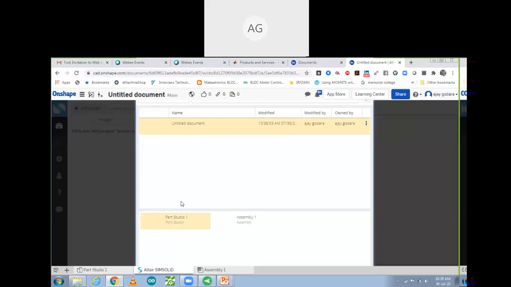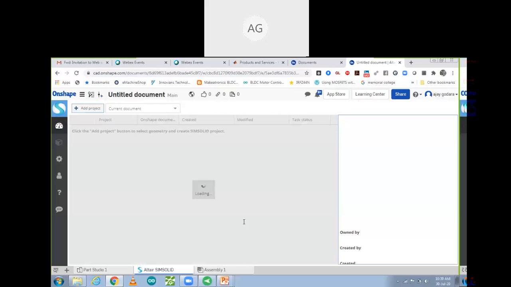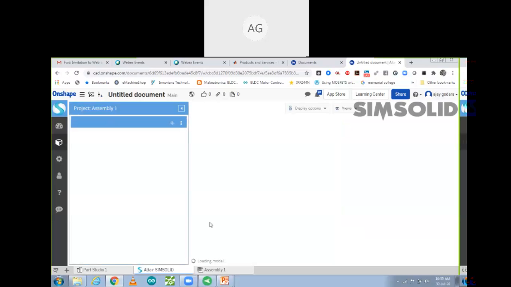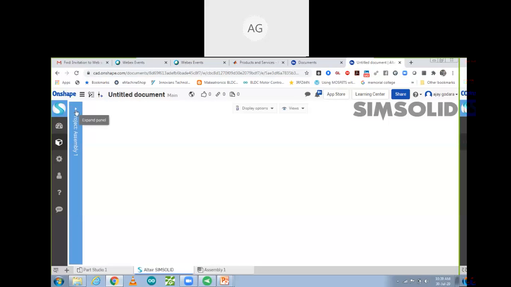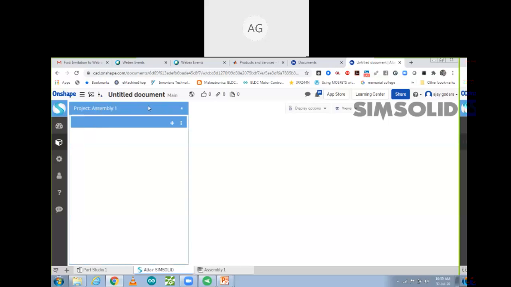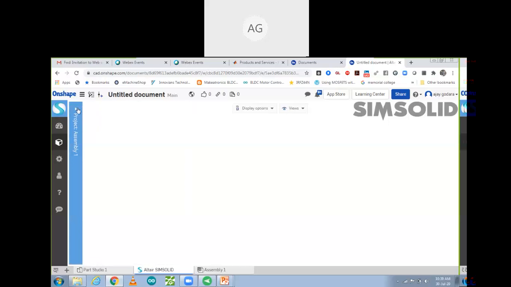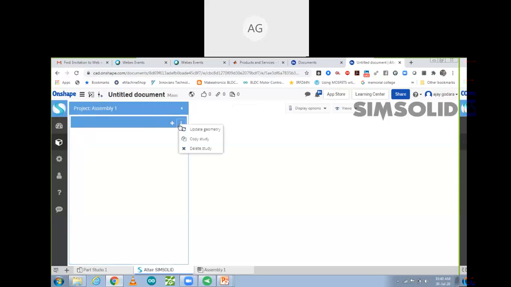Untitled name, part studio, assembly. Okay, we have to take part studio, not assembly. The assembly got opened, so let me do another one. I'm going to delete this study, and I'm going to open it again.